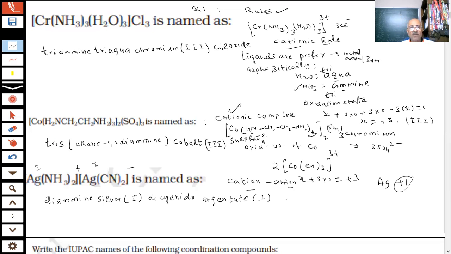All right, students, this is the way to name these compounds. We will continue and ask more questions on this in our next class. You can see that a question is coming on this, and it will need a lot of practice in order to get marks from this. And one question is 100% coming, so we cannot ignore it.